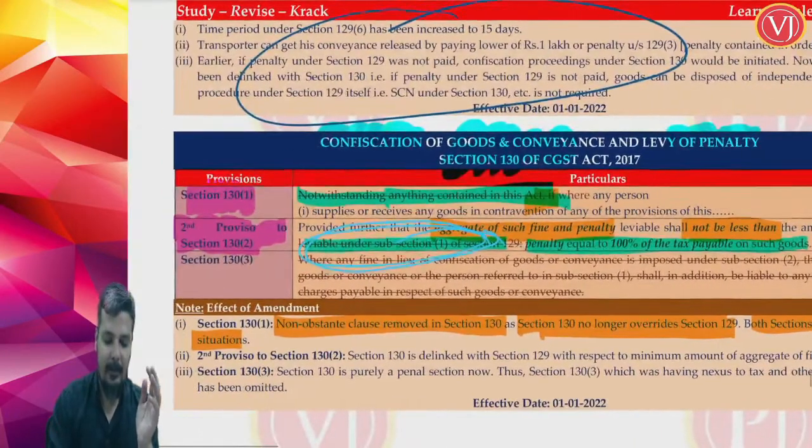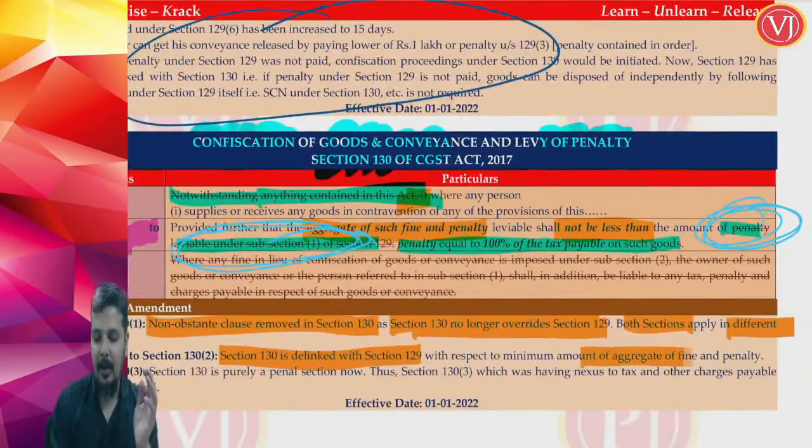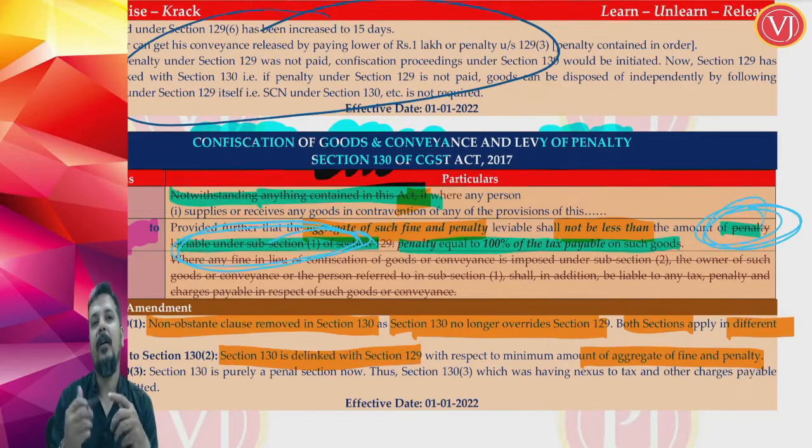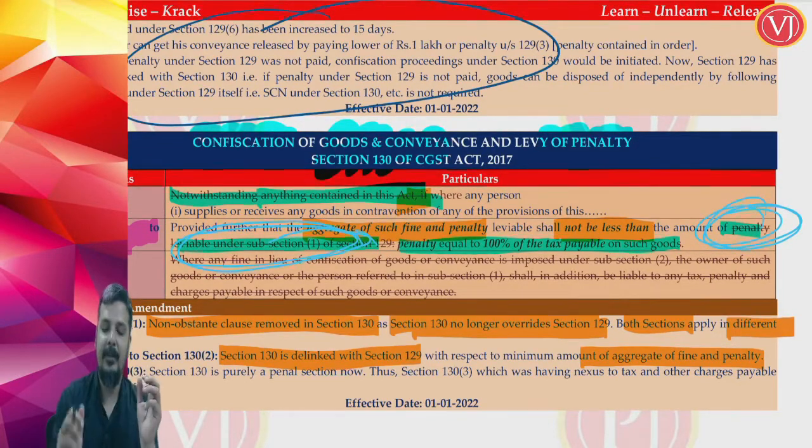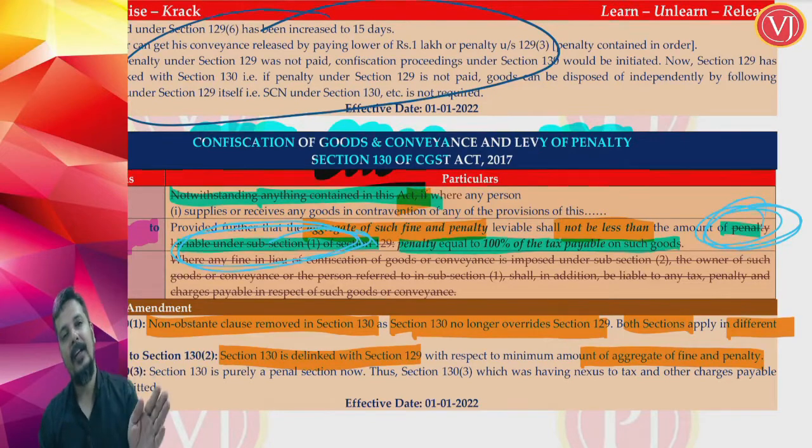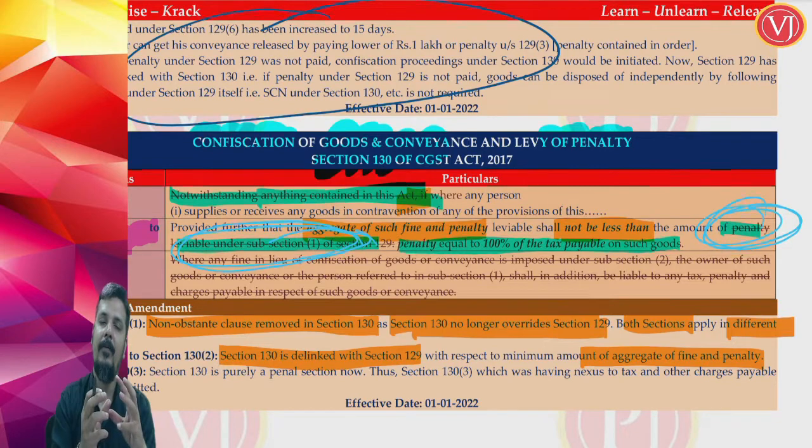So what is the amendment brought here? Section 130 is now de-linked from 129. Therefore, the minimum amount of fine and penalty now is a penalty which is 100% of tax. So calculate the fine as per section 130. Calculate the penalty as per section 130. The total of both these things should be more than or equal to the penalty which is 100% of tax payable on such goods.